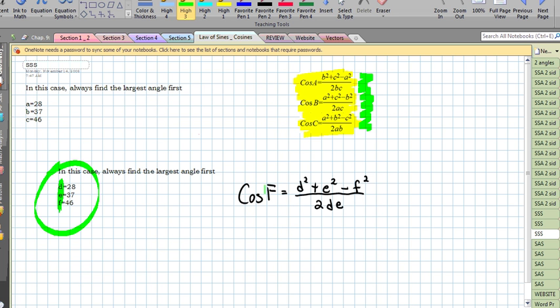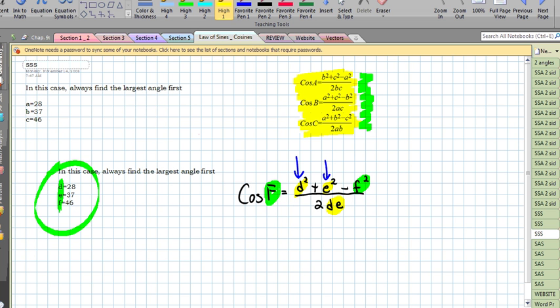The pattern is, it's the cosine of any angle, and you take the other 2 variables, in this case D and E, they go in this position, and then the side opposite the letter that you're looking for goes in this position, and then these 2 other variables, small case d and small case e, those are the ones that go down in here.